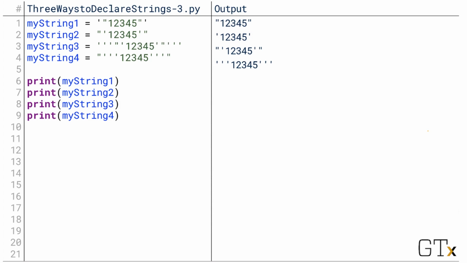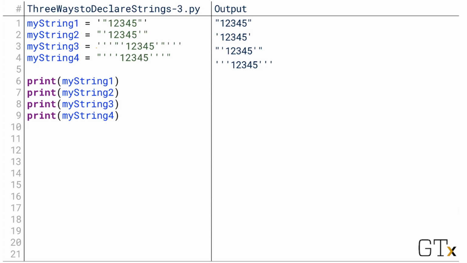Now what about the rare case though, where we want to use both apostrophes and quotation marks inside the exact same string? Well, Python has a way to do that too. Python attaches special meaning to 3 apostrophes in a row. It looks at 3 apostrophes in a row the same way it looks at a quotation mark or a single apostrophe. They start off a string, but Python won't terminate the string until it again encounters 3 apostrophes in a row.